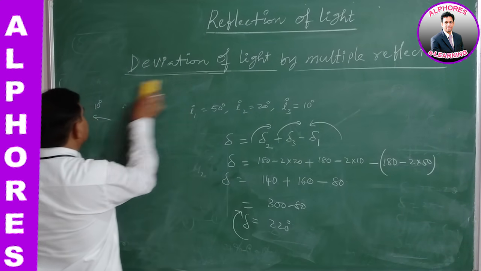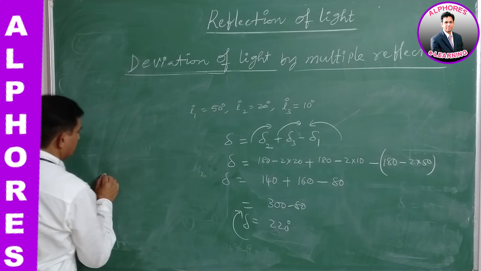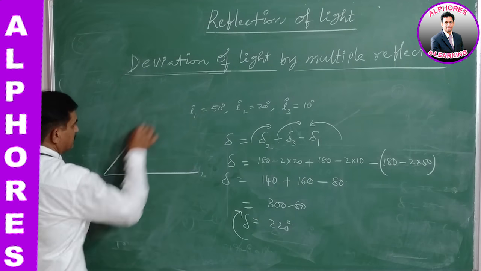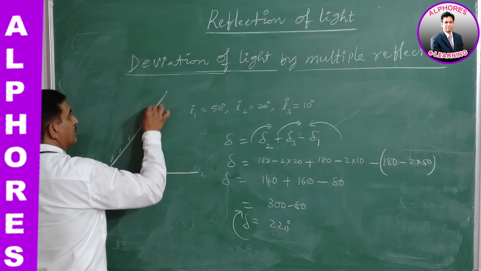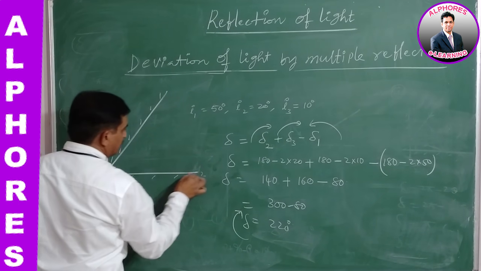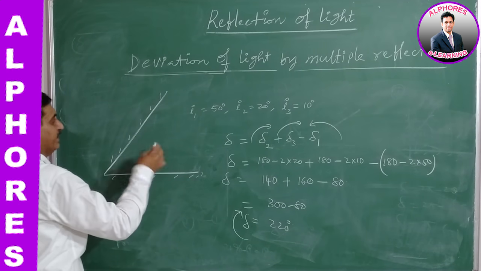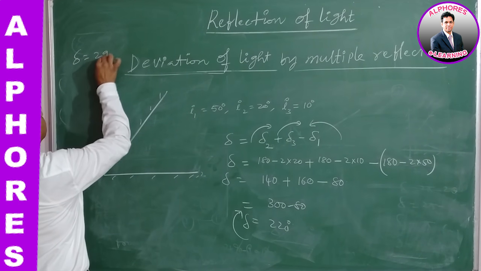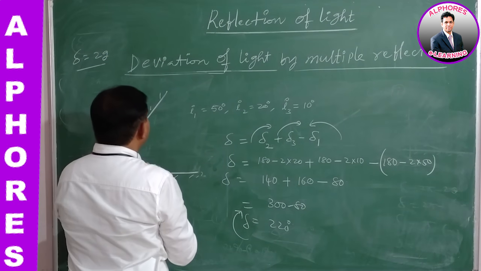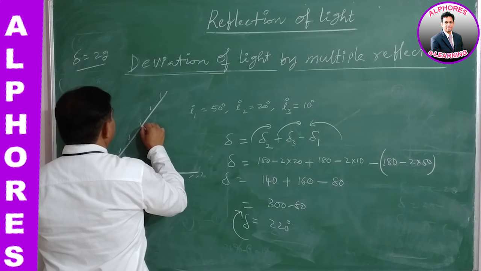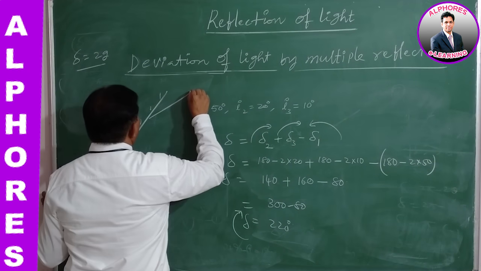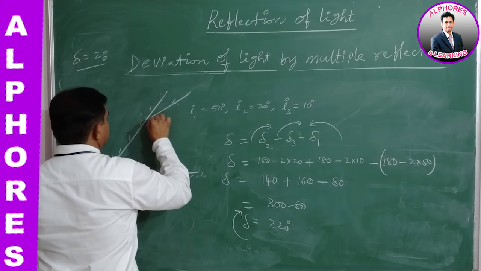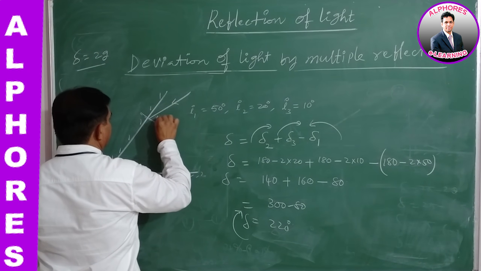So see here, we can also solve by another method, by taking the deviation delta equal to 2 times the glancing angle terms. In terms of the glancing angle, the angle of incidence of 50 is given already in the problem.